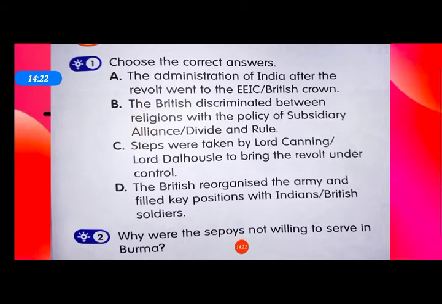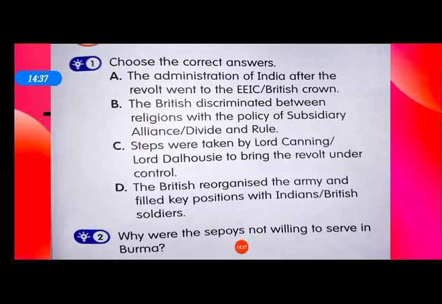Now, question number 3. Why was Mangal Pandey upset with the British? He was upset as he was asked to use a greased cartridge that was against his will, as the rumor spread that it was greased with the fat of cow and pig.